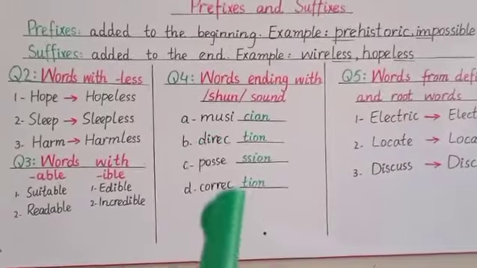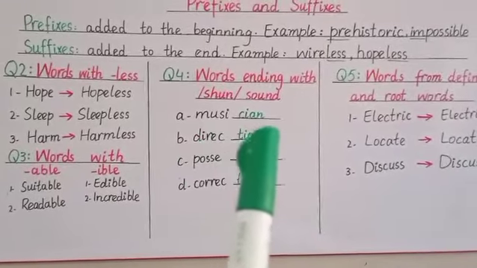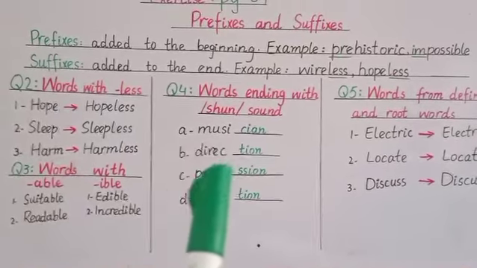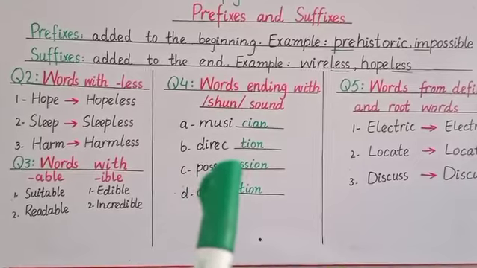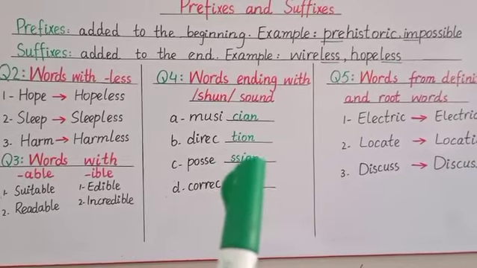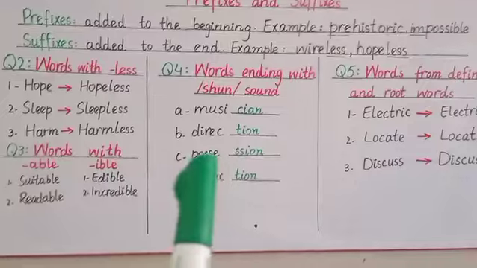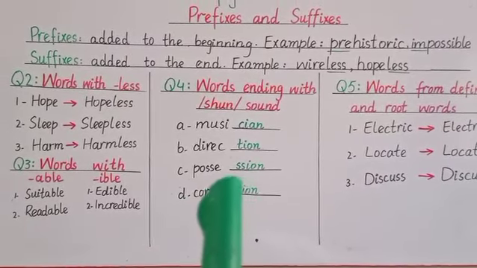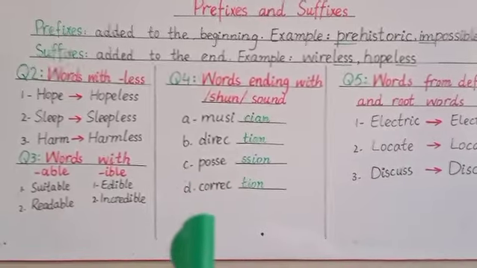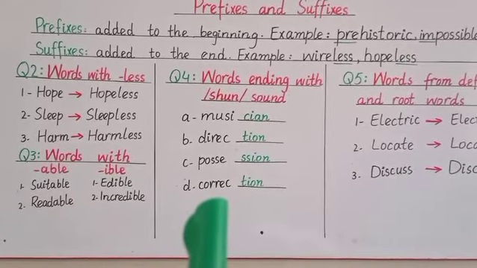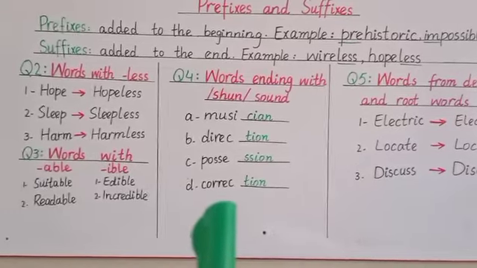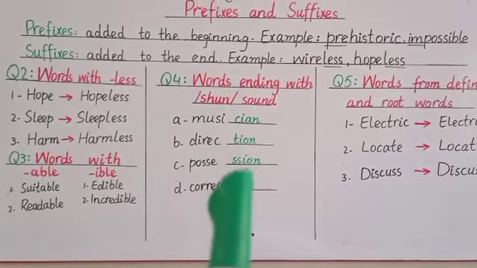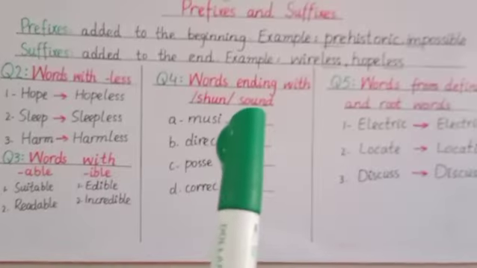Okay, so the first is MUSI. When we add CIAN to it, it becomes musician. Number B, DIREC. When we add TION to it, it becomes direction. Next, POSSE. When we add SSION to it, it becomes possession. D, when we add TION to CORREC, it becomes correction. So all these words end with the shun sound.